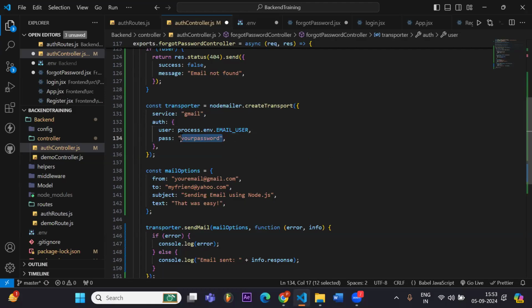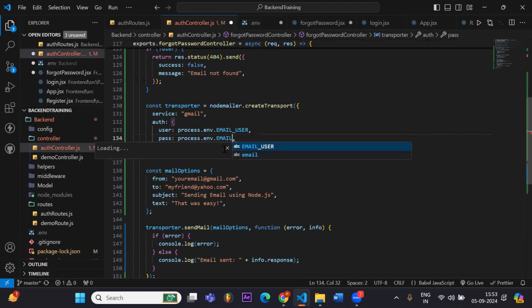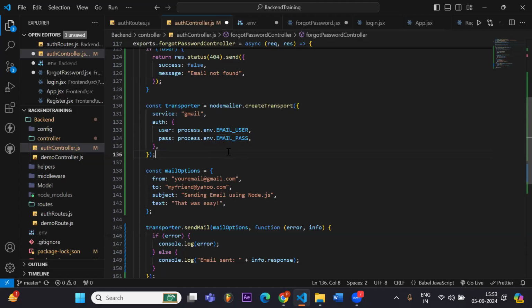And after that, we will write the password also. The password is process.env.EMAIL_PASS. Okay, so this was our first step.